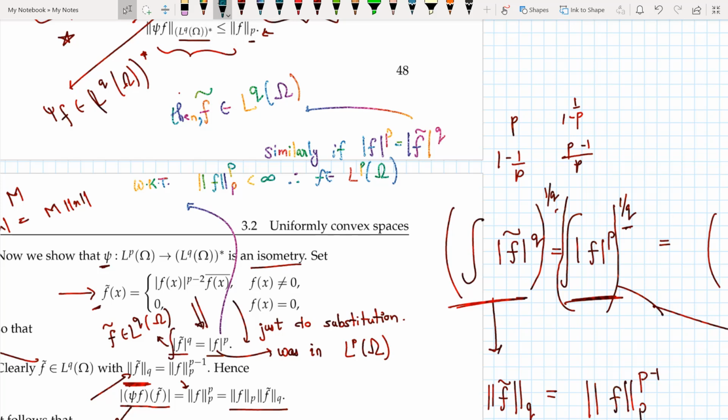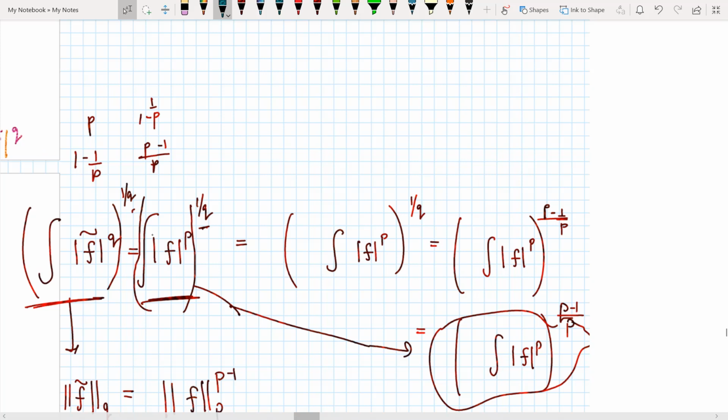If I take the integral on both sides and raise it to the power 1 by q on both sides, I basically get this equation here, these two parts here.